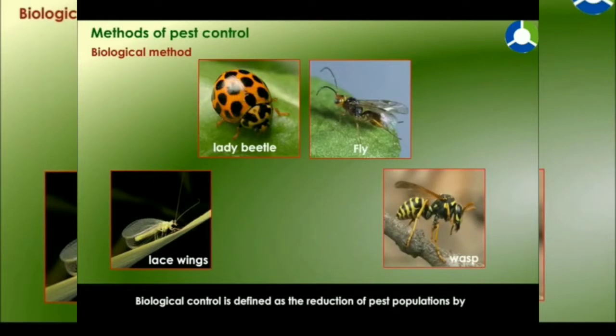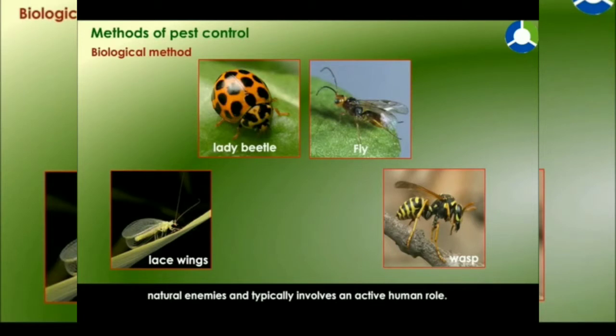Okay? Next, we can watch a video. Through that video, you will understand what the main pests and their natural enemies are. Biological control is defined as the reduction of pest populations by natural enemies and typically involves an active human role.